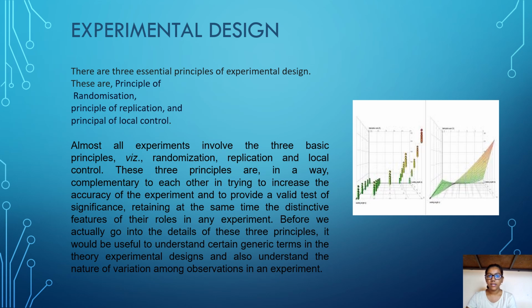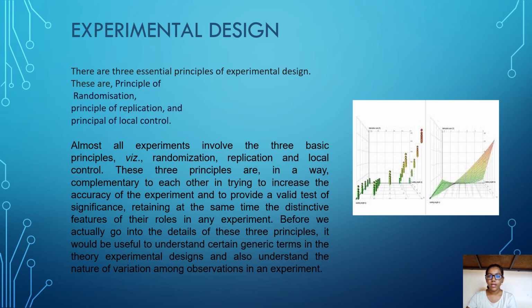Experimental design. There are three essential principles of experimental design. They are the principle of randomization, the principle of replication, and the principle of local control. Almost all experiments involve the three basic principles: randomization, replication, and local control.